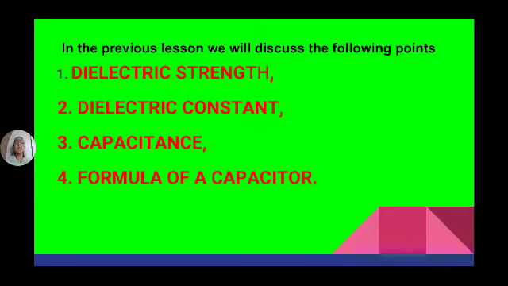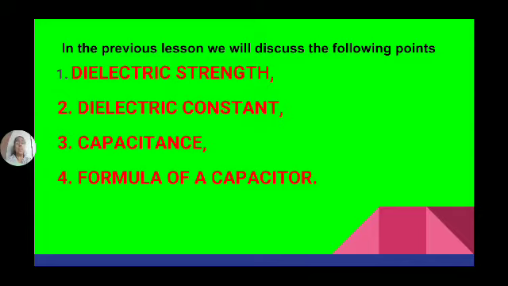Now, what is the dielectric strength of a dielectric material? What is the normal function of a dielectric material? It should oppose the flow of electrons. Suppose here we have dielectric material, and we are giving a supply like this. After reaching this point, it doesn't allow the electrons to pass through this side. All the electrons are accumulated on this plate, here, the conducting plate. After that, the dielectric material is there.